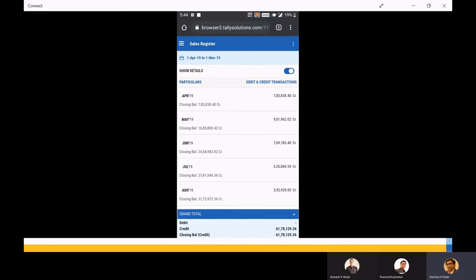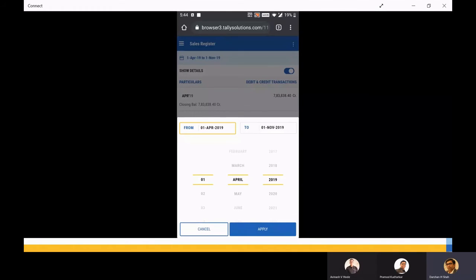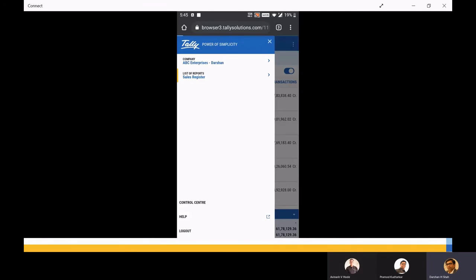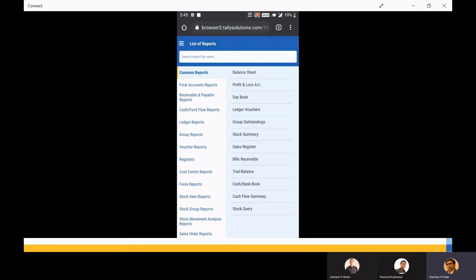And here I can change the period. This is the way I can change the period and navigate. This is very exciting. This one report I would like to show to anybody, whenever I go for a demo and whenever I'm showing this Tally to someone.